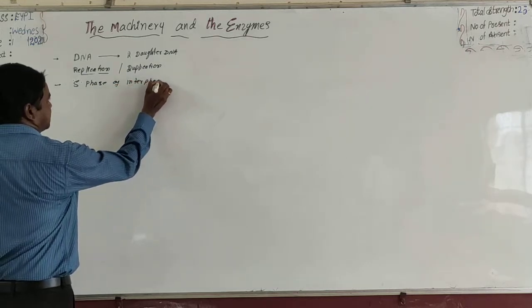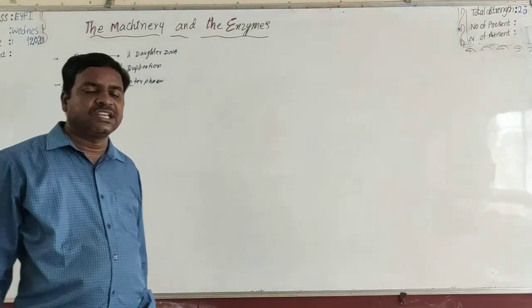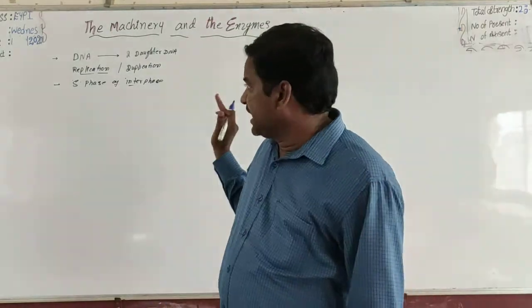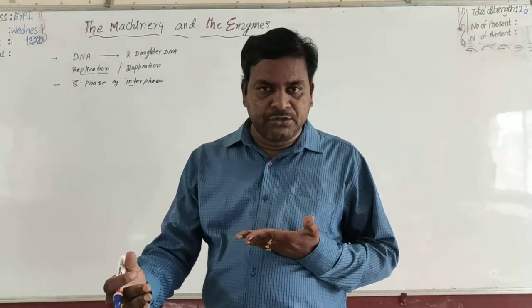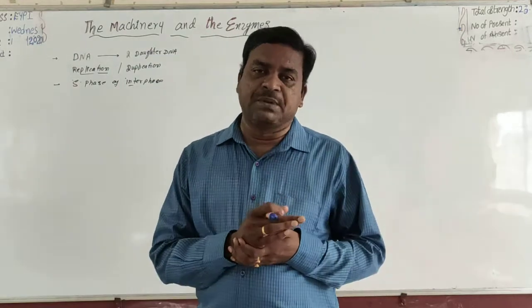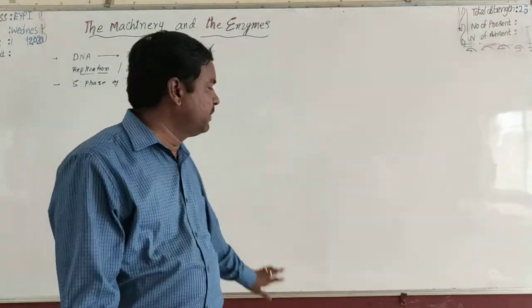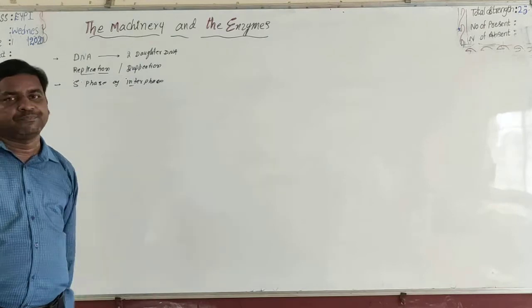In the first day syllabus, during interphase, there are stages G1, S, G2. During the S phase of interphase, each DNA is multiplied into two copies.